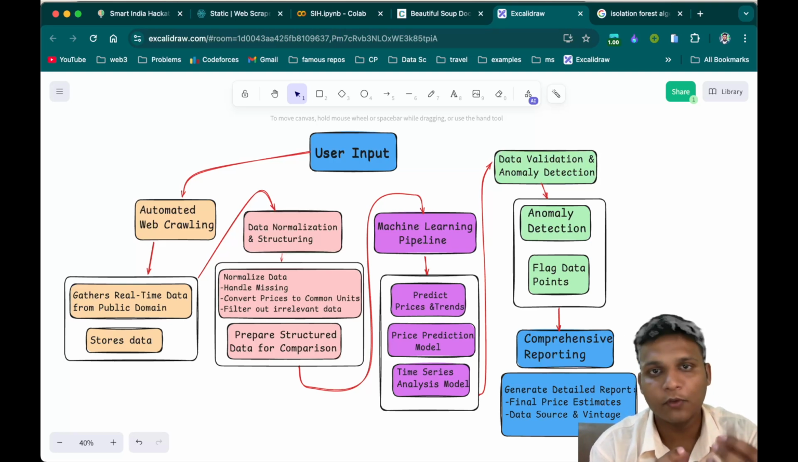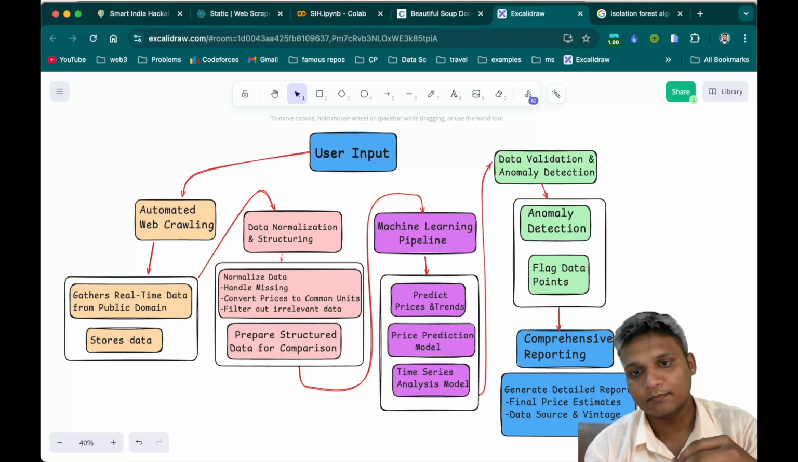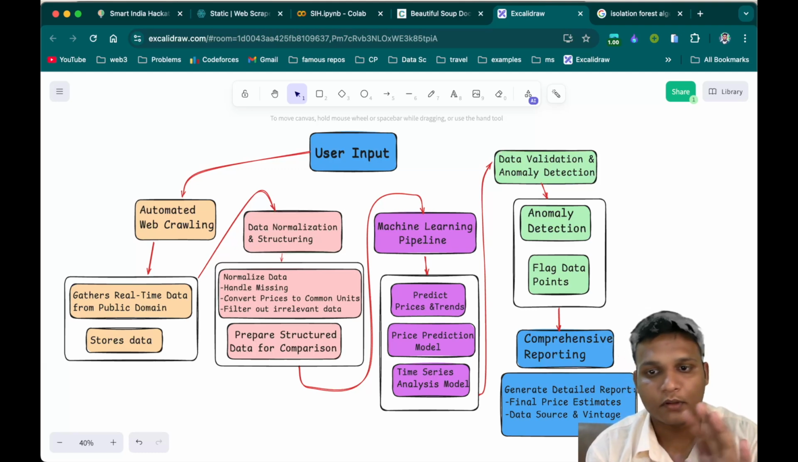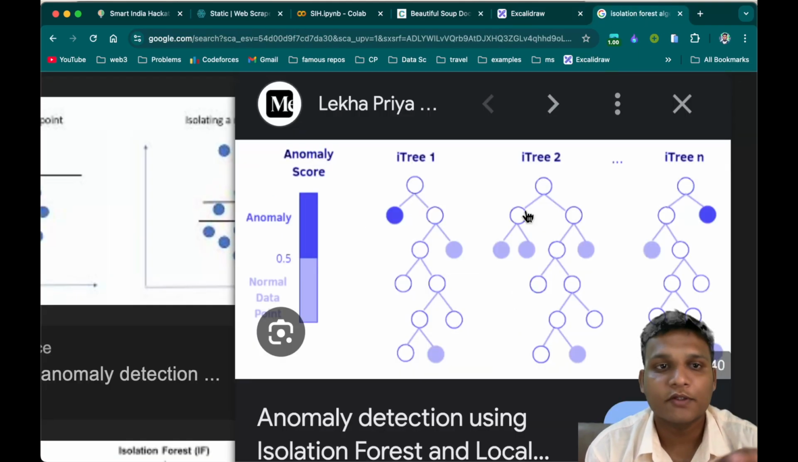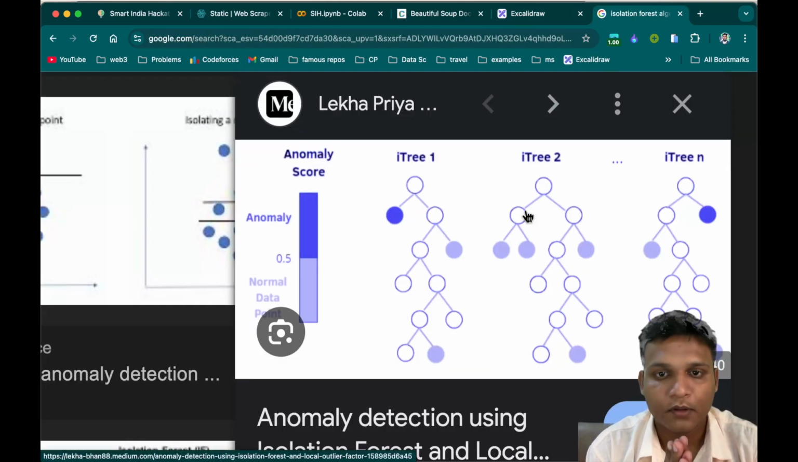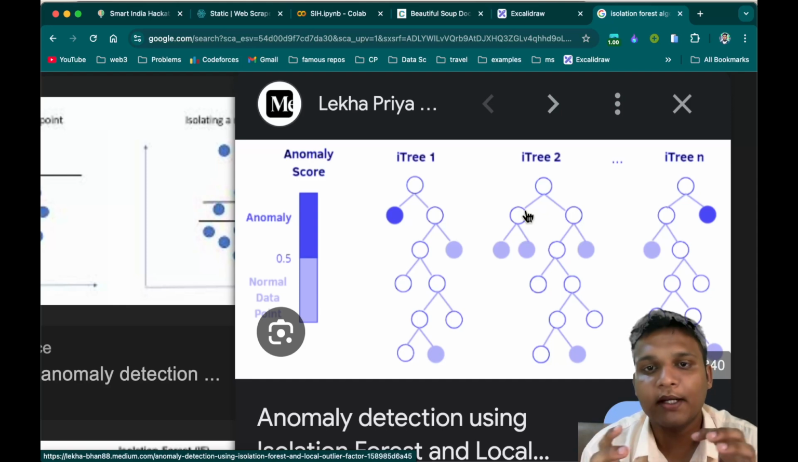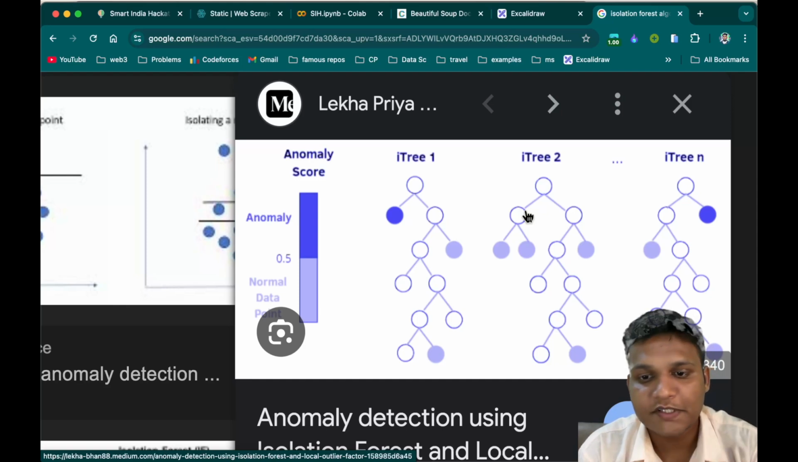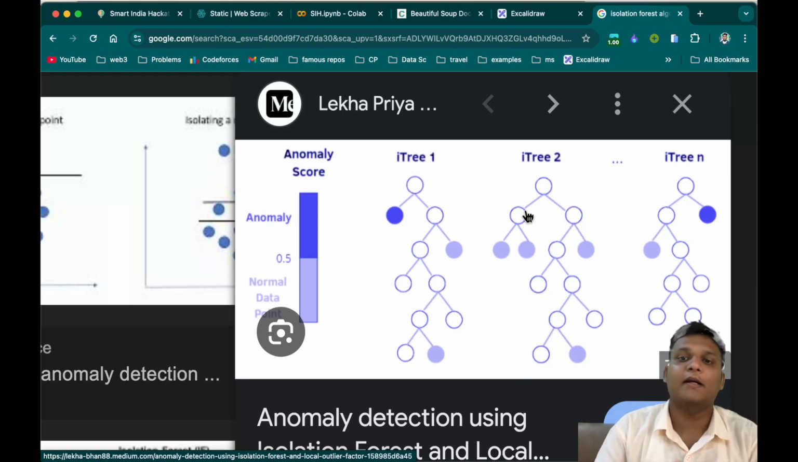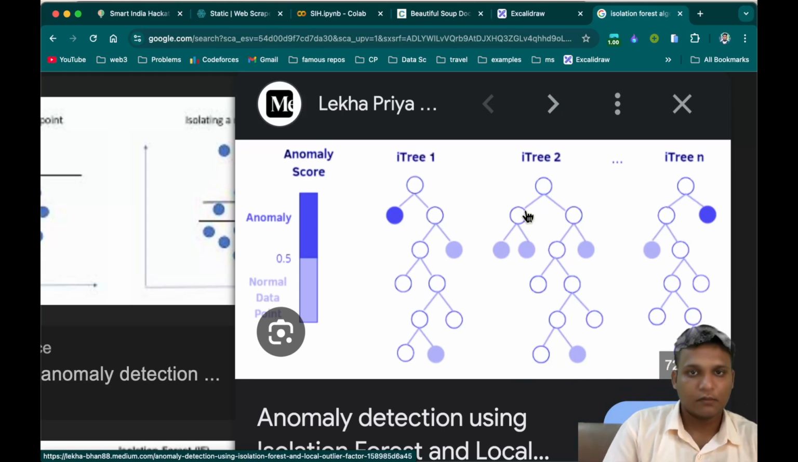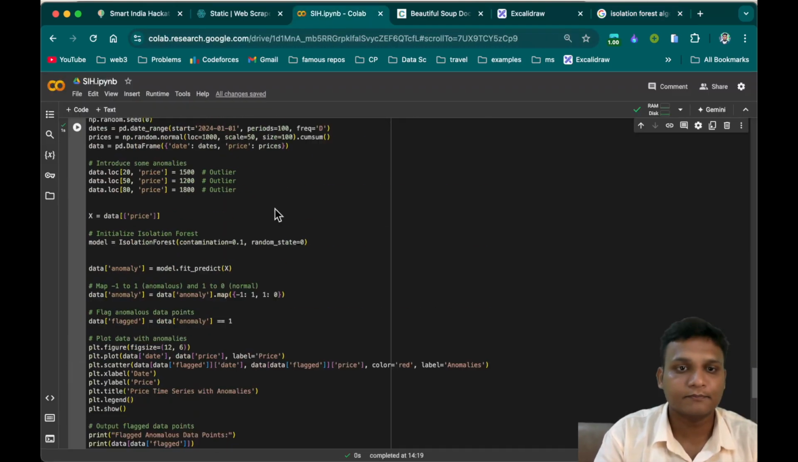So how would we know that there are some anomalies? For detecting anomalies, what we are doing right now is the isolation forest algorithm. We are trying to find the outliers whose pattern is different from the regular pattern. For example, the pattern is linear and there is one outlier far away from that linear pattern. Then we have to detect that. Let's see how we are doing that part.